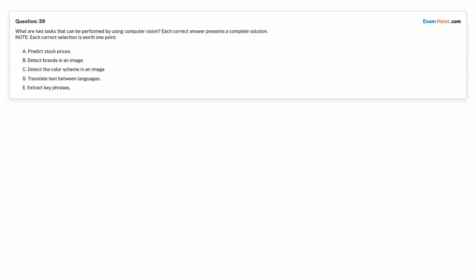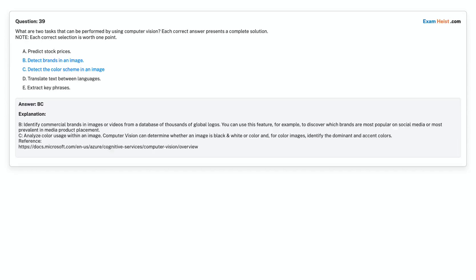Question 39. What are two tasks that can be performed by using computer vision? Each correct answer presents a complete solution. Note: each correct selection is worth 1 point. Option A. Predict stock prices. Option B. Detect brands in an image. Option C. Detect the color scheme in an image. Option D. Translate text between languages. Option E. Extract key phrases. Choose the correct answer. Correct answer is option B. Detect brands in an image. Option C. Detect the color scheme in an image.